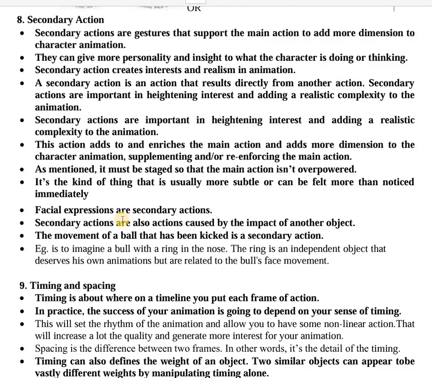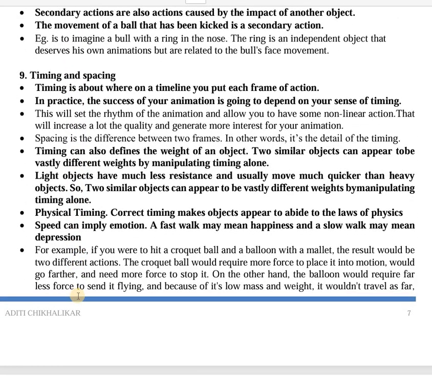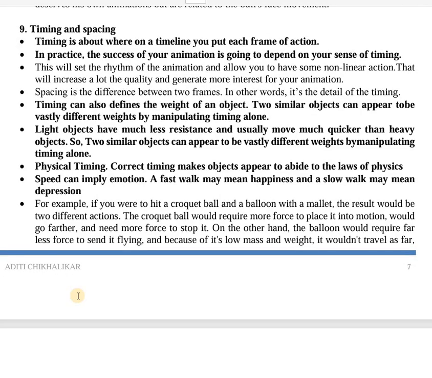So consider a simple thing, there's a princess who is turning round and round and round. Her frock or her gown will also turn along with her. So the frock is an independent object, but its motion is related to the motion of that princess. So it becomes a secondary action. Now you have something which is called as timing and spacing as our next type of animation.